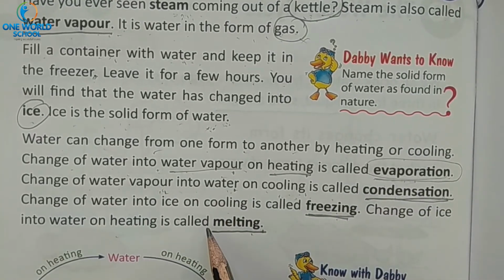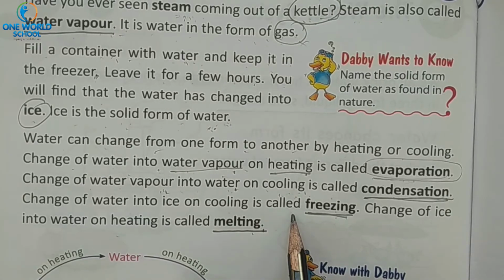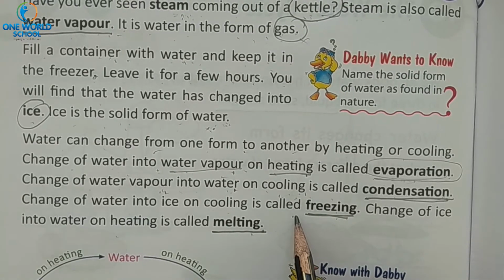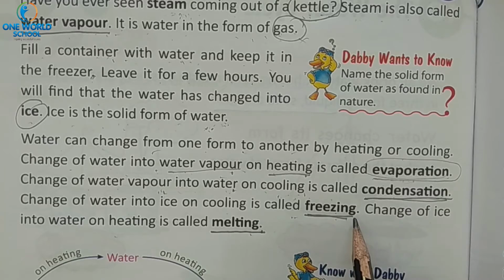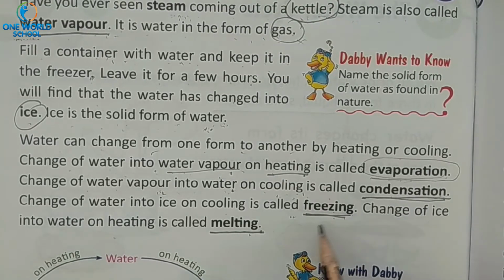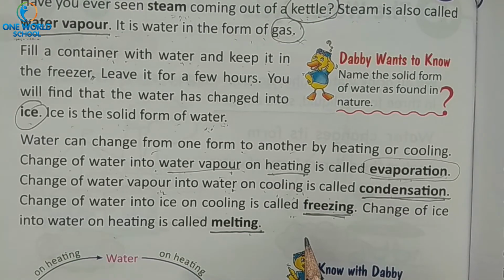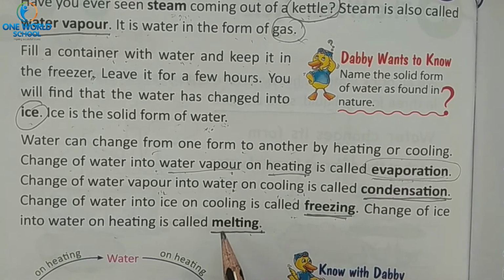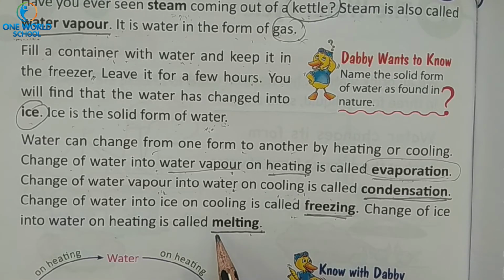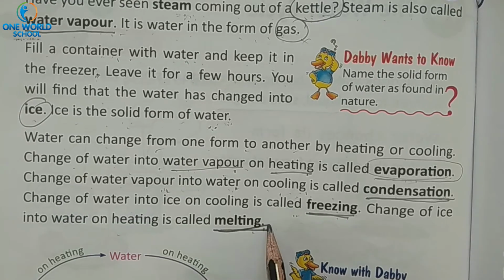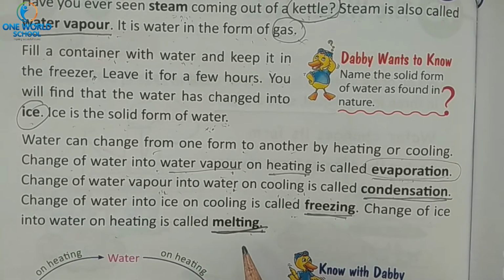Then if we keep the water in a freezer then it will become ice, so that is known as freezing. And when the ice will melt, at that time it is known as melting. Understood? Yes.